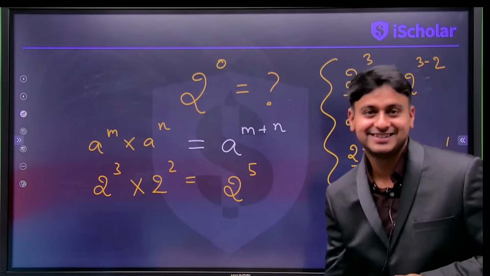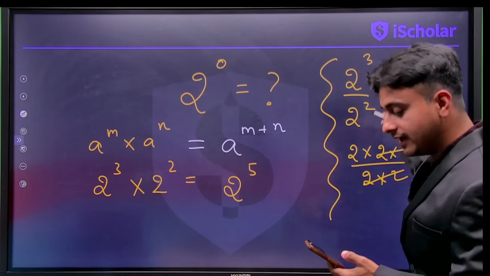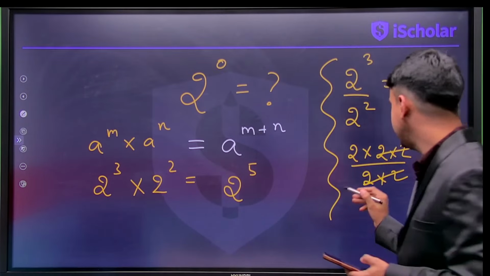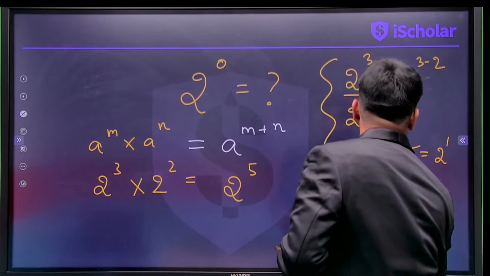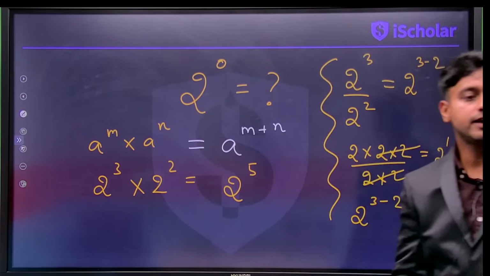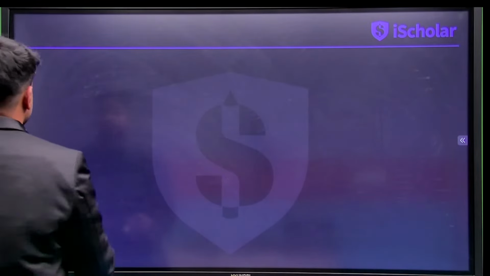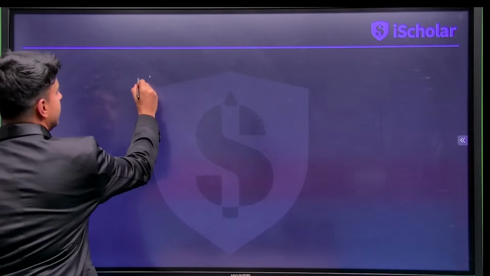That's very simple. So that's where this formula comes from, and that's where the derivation happens actually. So what we get here is 2 to the power of 3 minus 2, which is nothing but 2 to the power of 4. Got it, everybody? Wonderful. Okay. Next.